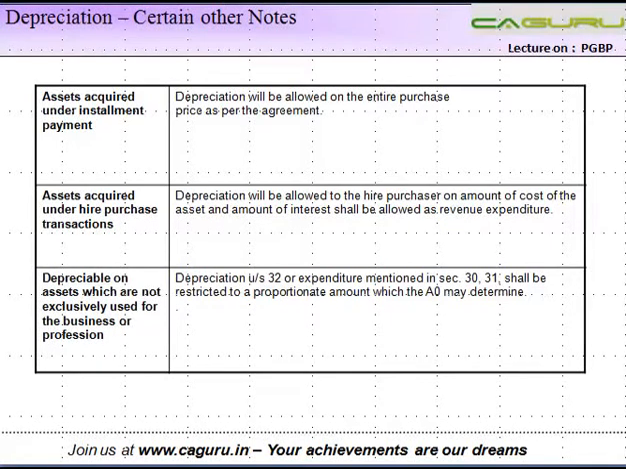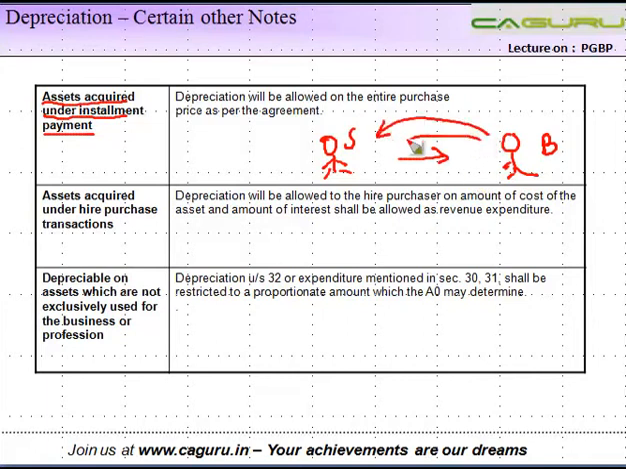Depreciation, certain other notes. Now let's see some more cases where we will understand a little bit more about the implication of depreciation in specific cases. The first one is assets acquired under installment payment. Now in these cases, there is a person who sells an asset to the buyer. Let's call this S and this B. The buyer makes an installment payment to the other party.